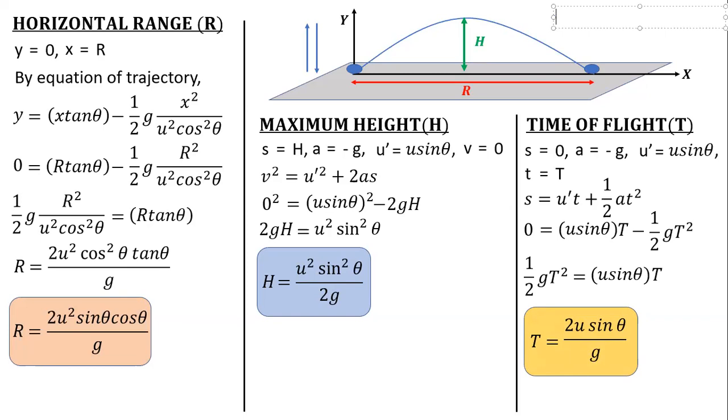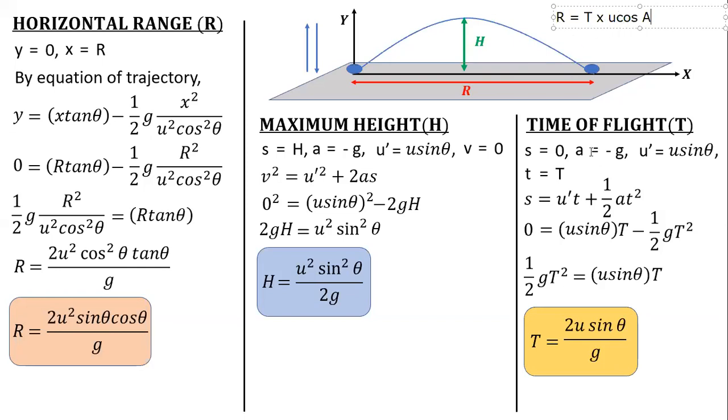So if I talk about the horizontal case, for the horizontal case the displacement was the range, the total distance covered. The time taken is the time of flight, and your speed is nothing but horizontally u cos theta. So here also, if I substitute your range formula, I will get the value of time of flight. Because horizontal was a uniform motion, I can use the formula displacement is equal to speed into time.